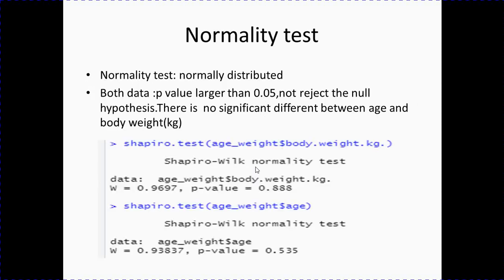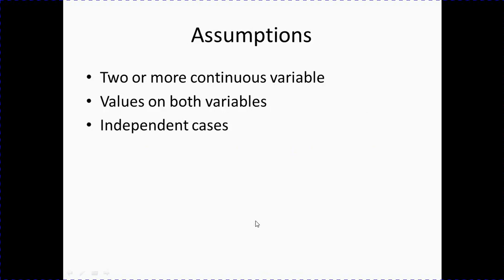So this is the normality test. The data is normal as the p-value is larger than 0.05, and we will not reject the null hypothesis. So there is no significant difference between age and body weight in kg. This is more than 0.05 for both data variables. So the assumption is two or more continuous variables, which are age and body weight. Each of the data have values and they are also independent.